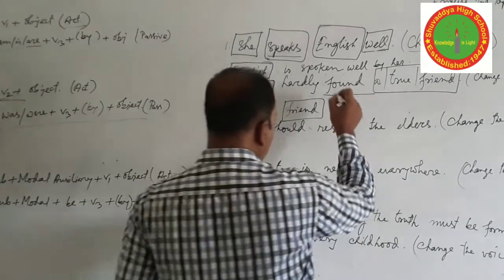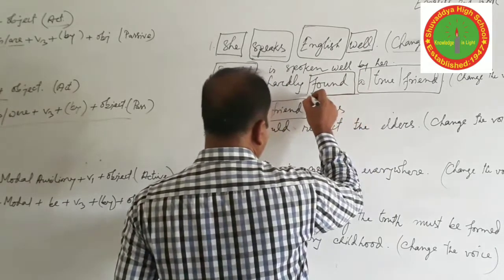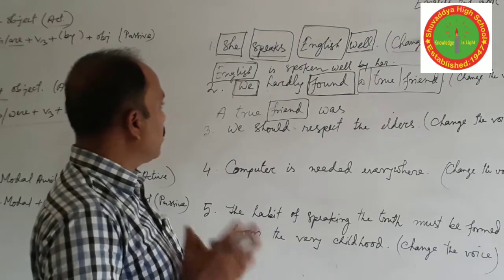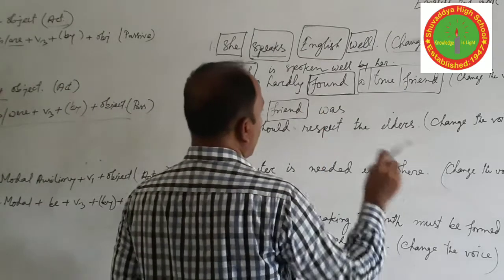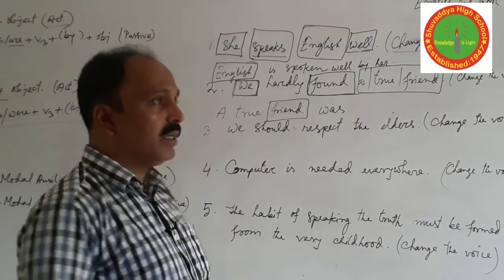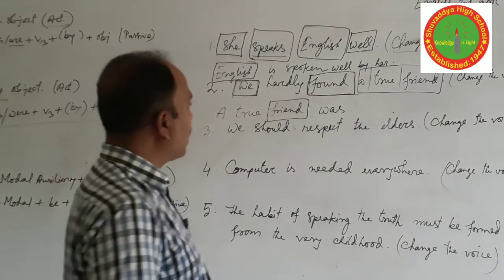Then the main verb should be in past participle form. You should know the verb forms. It's mandatory. It is your compulsory duty to know the forms of the verbs. Otherwise, it is impossible for any learner to learn English.